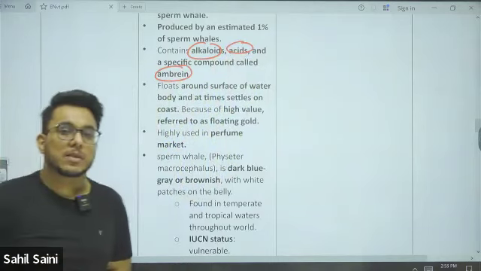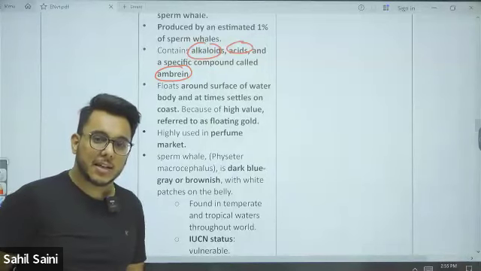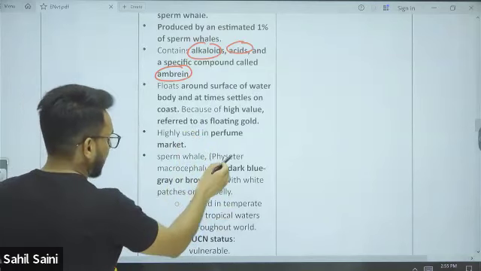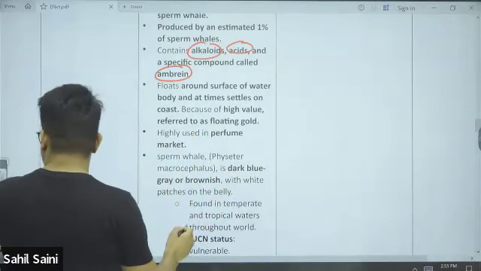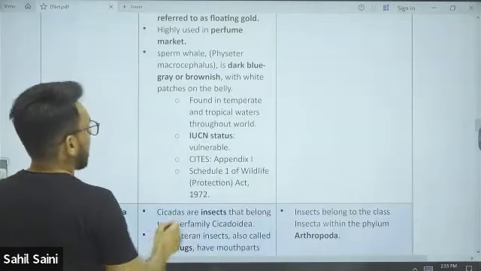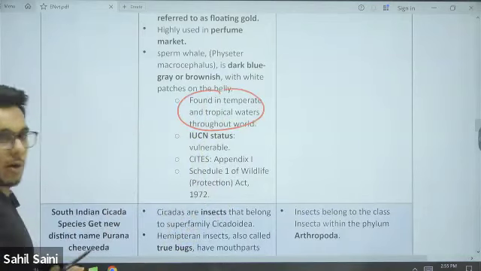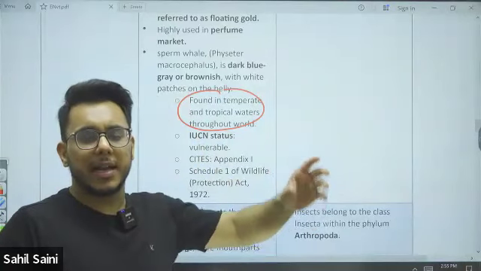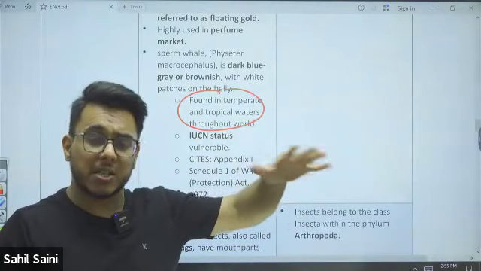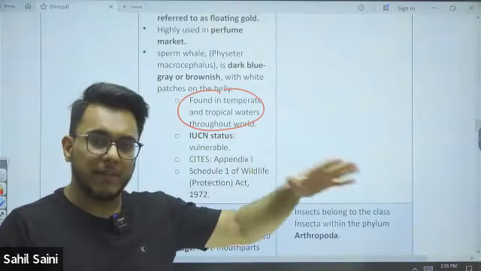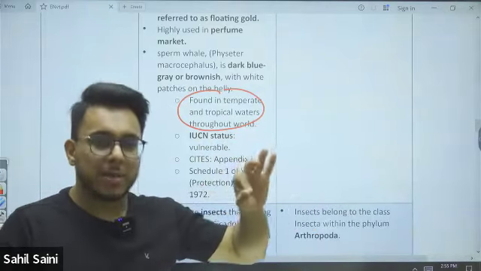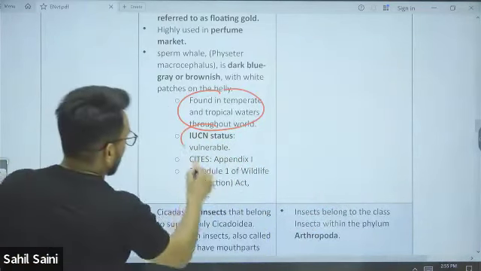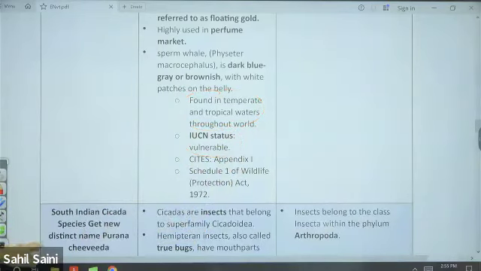Now, when we talk about the sperm whale's status, first of all, it is found in temperate and tropical waters around the world. So it will be found in the Atlantic, the Pacific Ocean, and other marginal water bodies and seas also. The important thing is its IUCN status. What is the IUCN status of the sperm whale? The IUCN status is vulnerable.